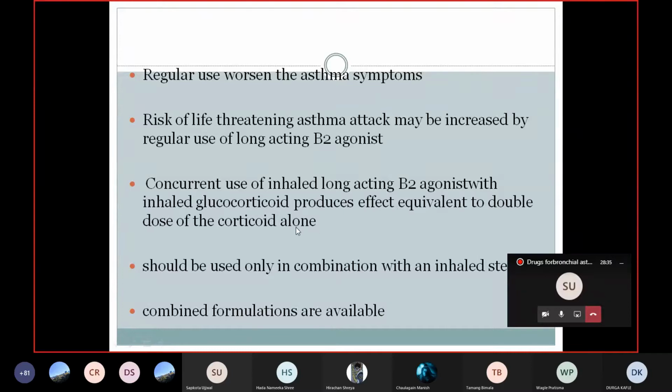So if you are using these drugs alone, like corticosteroids alone or the beta-2 agonist, we have to give a large dose. But when you are combining, the dose of the individual drugs is decreased, thereby decreasing the toxic effect and increasing the effectiveness of both drugs. They should be used only in combination with the inhaled steroids. So these long-acting drugs are used in combination with inhaled steroids. Various combination formulations are also available for inhalation.